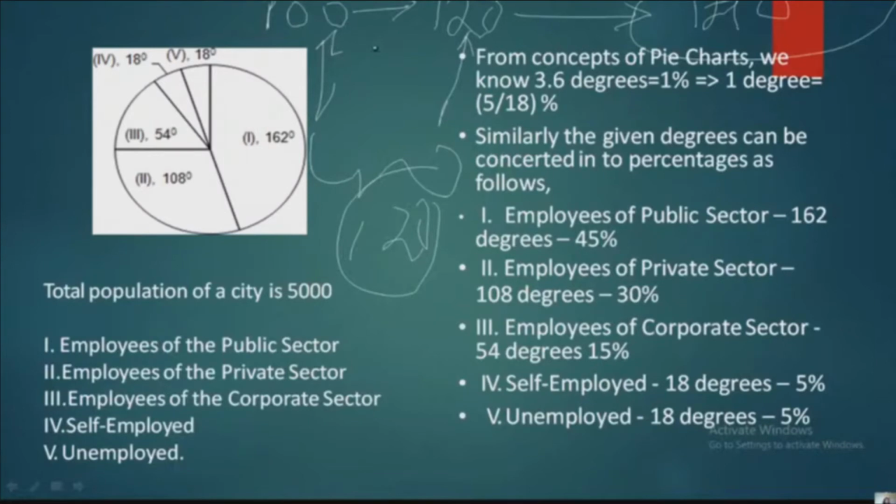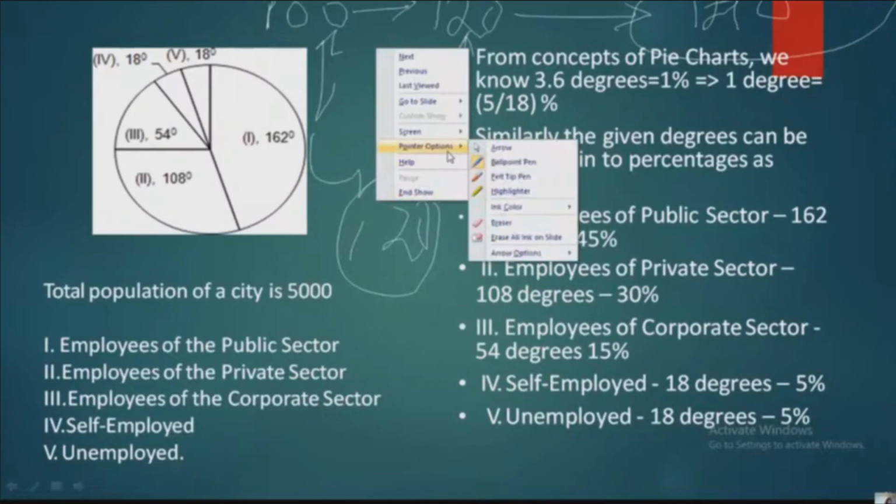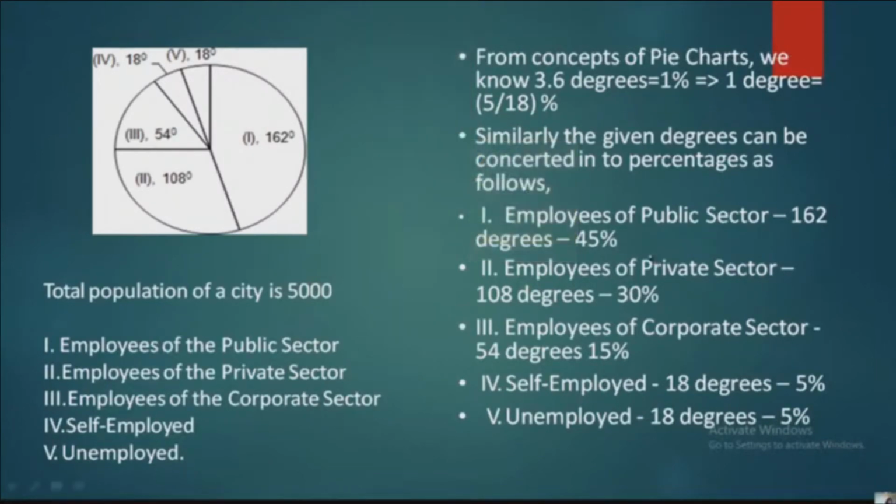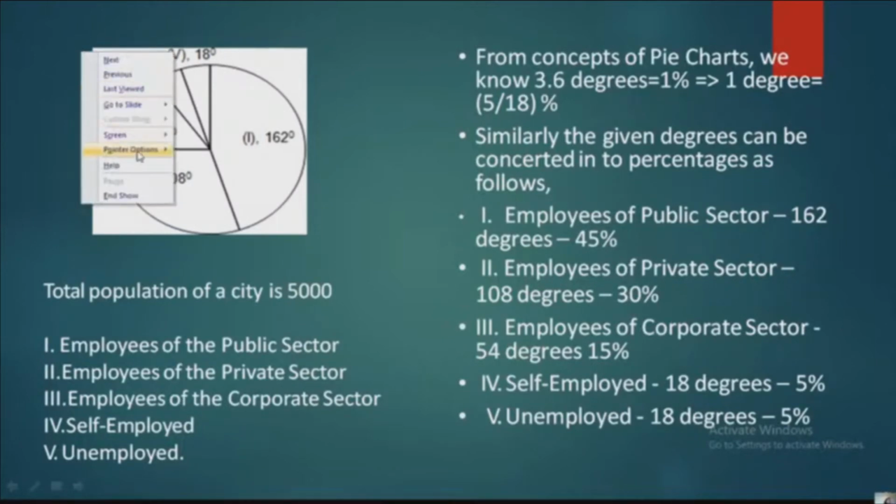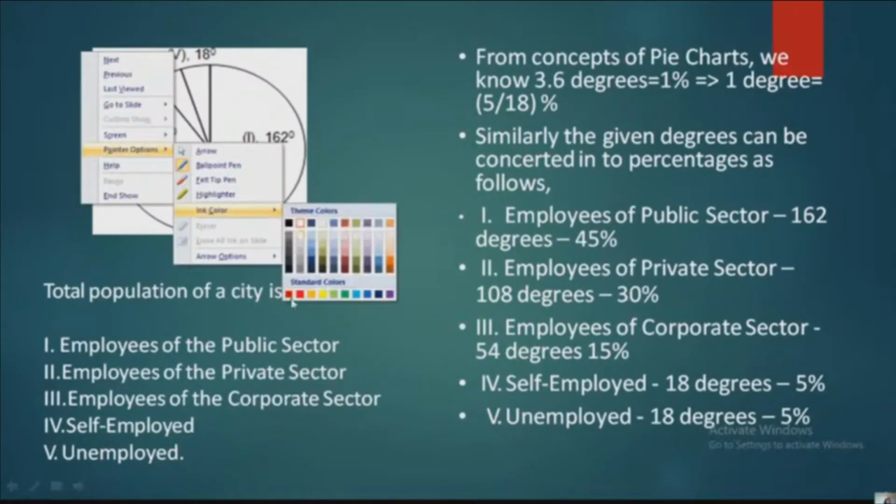Okay, hope you understood this one here. And I got the response also saying, got it, ma'am. Okay. Now we'll go with the next question here. That is, total population of city is 5,000. And see here, 1, 2, 3, 4 and 5, whatever they have given, point wise. That is the part which is given in the pie chart.